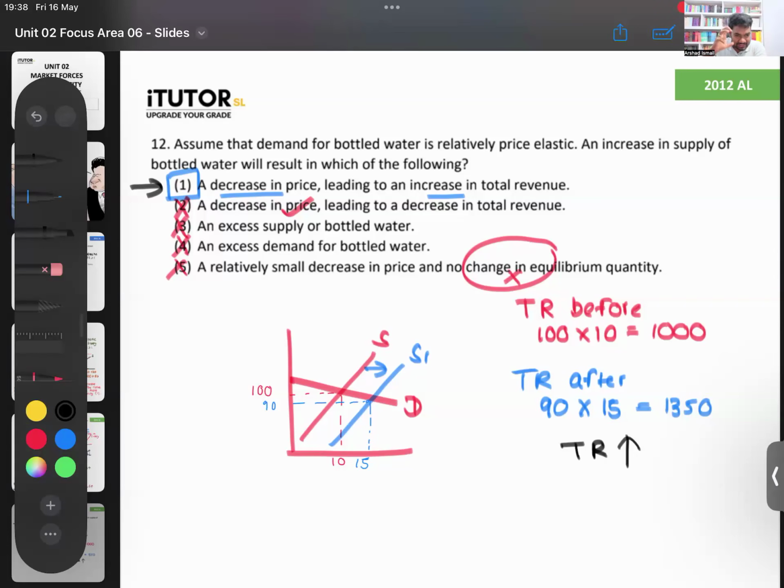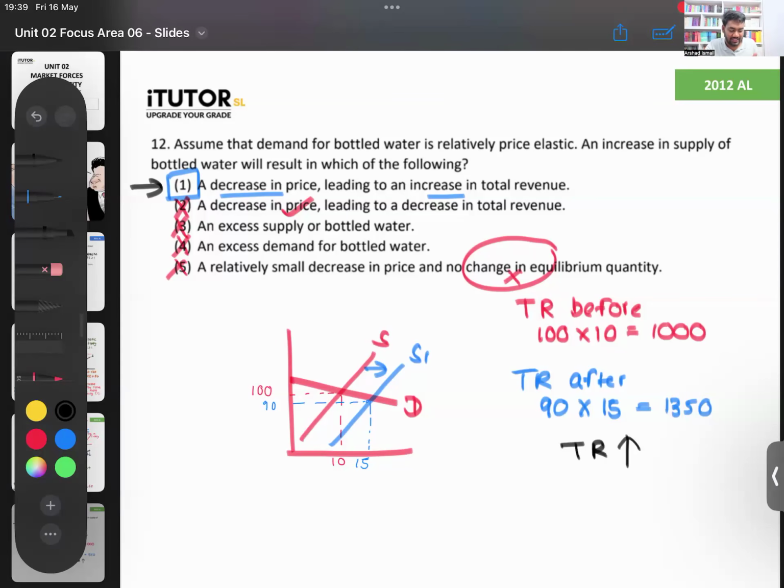So, if you have logically understood how to do this question, even if they twist this question around, you should be able to answer them. That's the whole point. Otherwise, there is no point of me doing this question and you memorizing this. Okay. So, it's not about memorizing, Lamai. It's about understanding the concept.